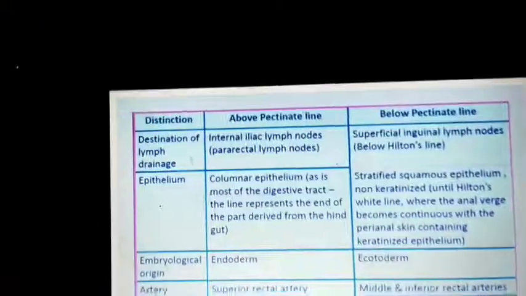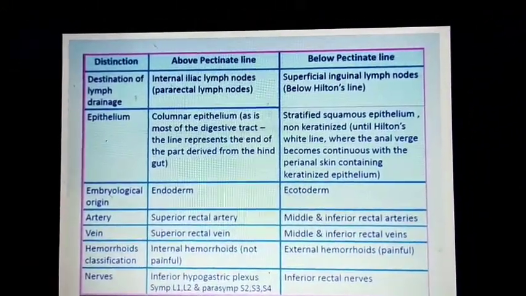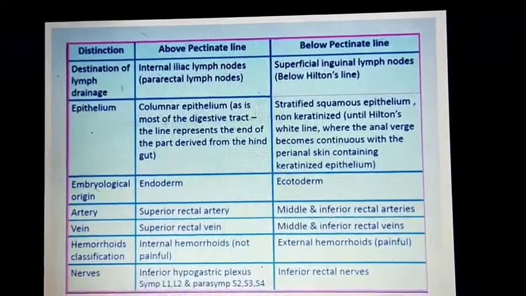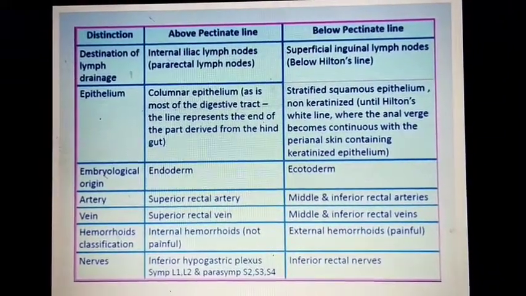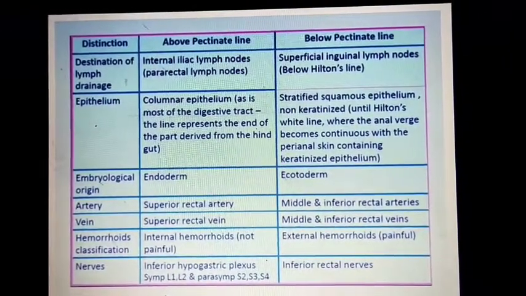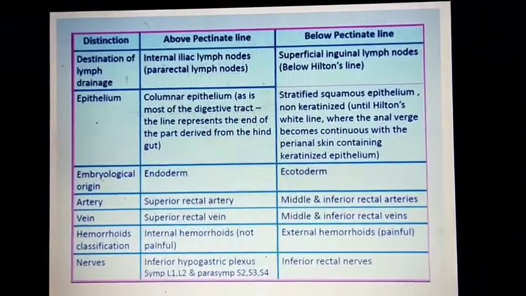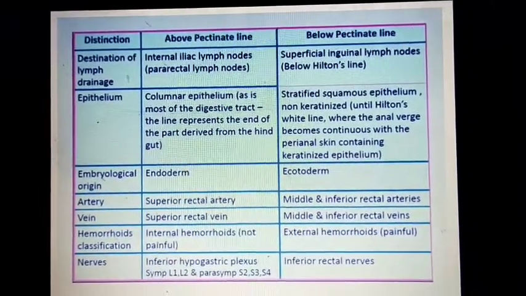Okay, now you can see the difference between above and below the pectinate line. Lymphatic drainage above the pectinate line is to the internal iliac lymph nodes, and below the pectinate line to the superficial inguinal lymph nodes.